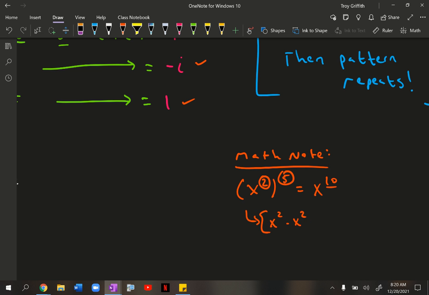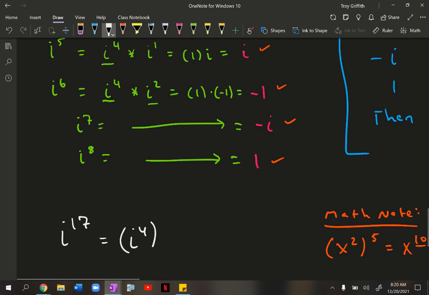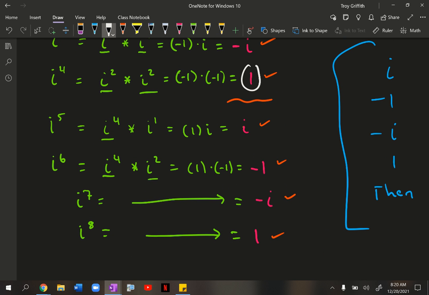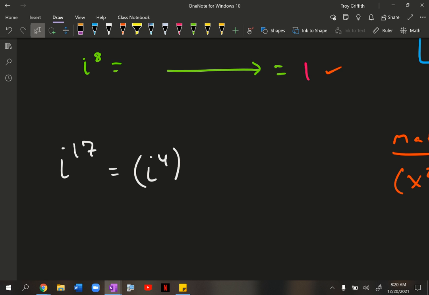Why am I saying that? Well, a super easy way to approach something like i to the 17th is to start with i to the fourth. Why am I starting with i to the fourth? Because i to the fourth is 1, and if I raise 1 to any power in the world, I still get 1. So I could write i to the 17th as i to the fourth raised to the fourth, because 4 times 4 is 16, and then there's only one i left over.